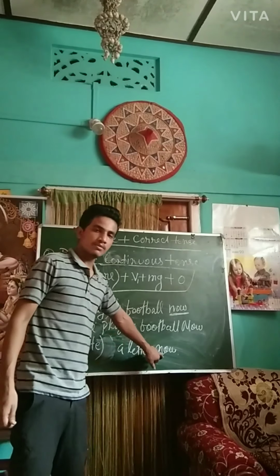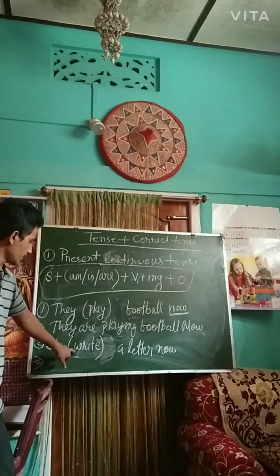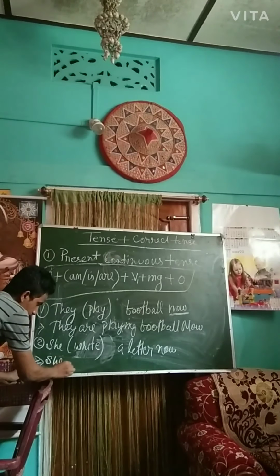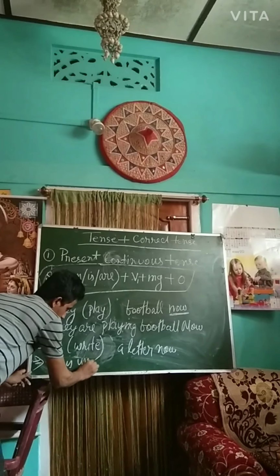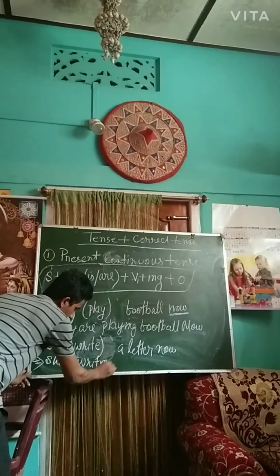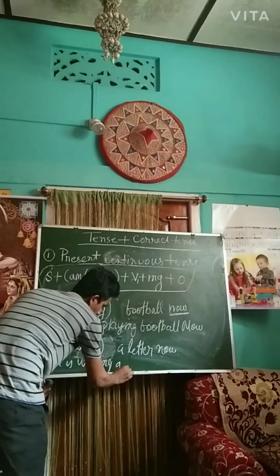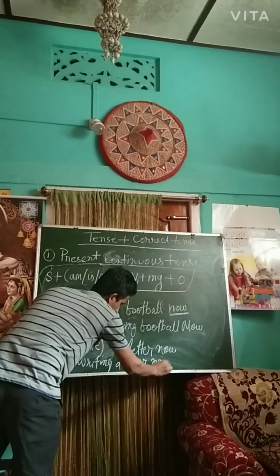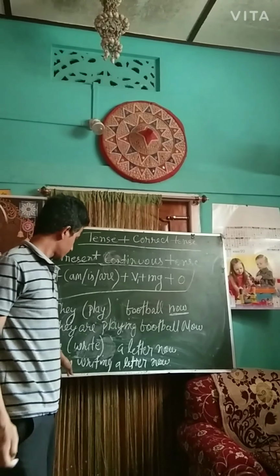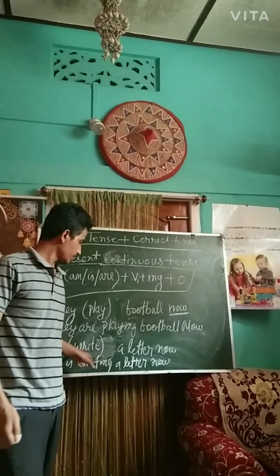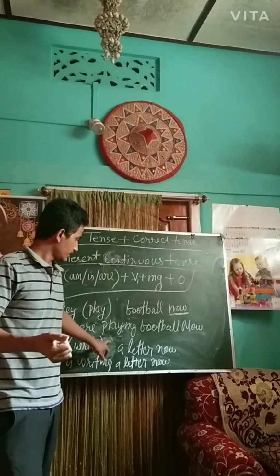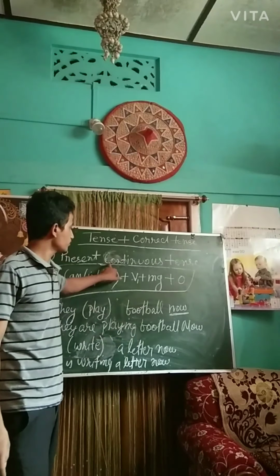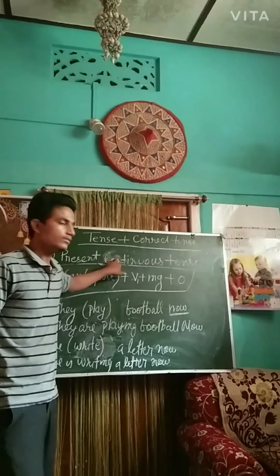So now it's given, you make write, after C you write C is writing a letter now. So see, C is writing a letter now. That means the girl or C is doing something in present tense. That is why we have to make it a present continuous form in this pattern.